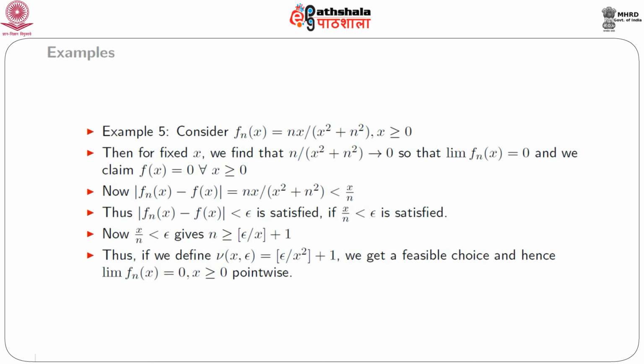Thus, the absolute value of fn(x) minus f(x) is less than epsilon is satisfied if x by n is less than epsilon. Now, from the inequality x by n less than epsilon, we get n greater than or equal to floor of epsilon divided by x, plus 1. Thus, if we define nu(x, epsilon) as floor of epsilon divided by x plus 1, we get a feasible choice of nu(x, epsilon), and hence we can justify our limit function, that is f(x) equal to 0 for all x greater than or equal to 0, as a pointwise limit of the sequence of functions.